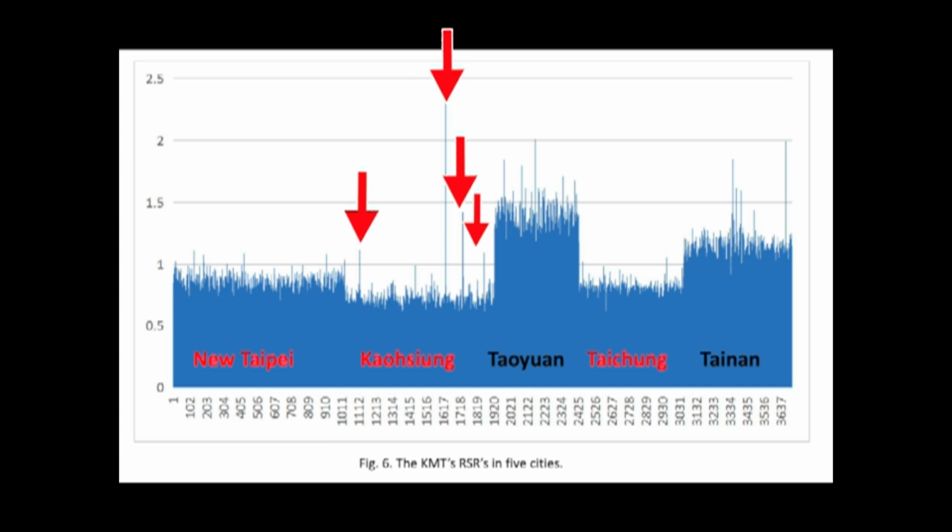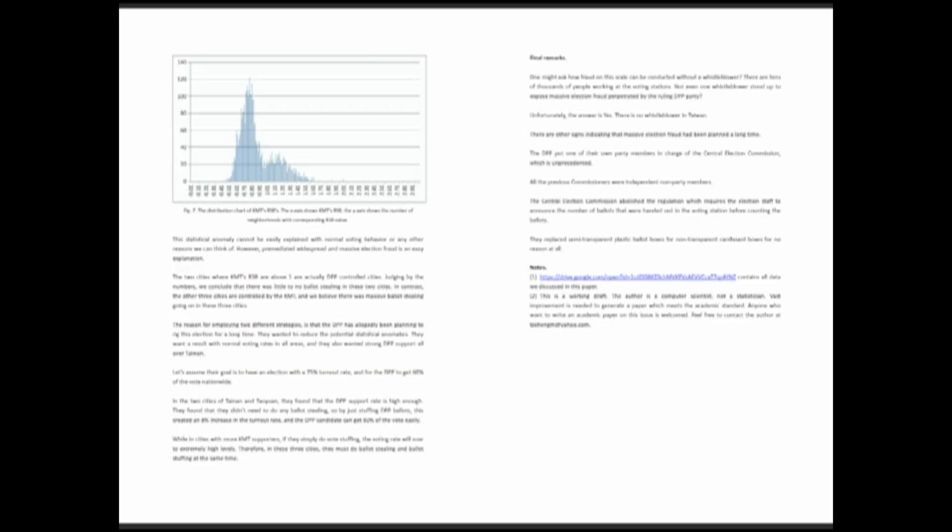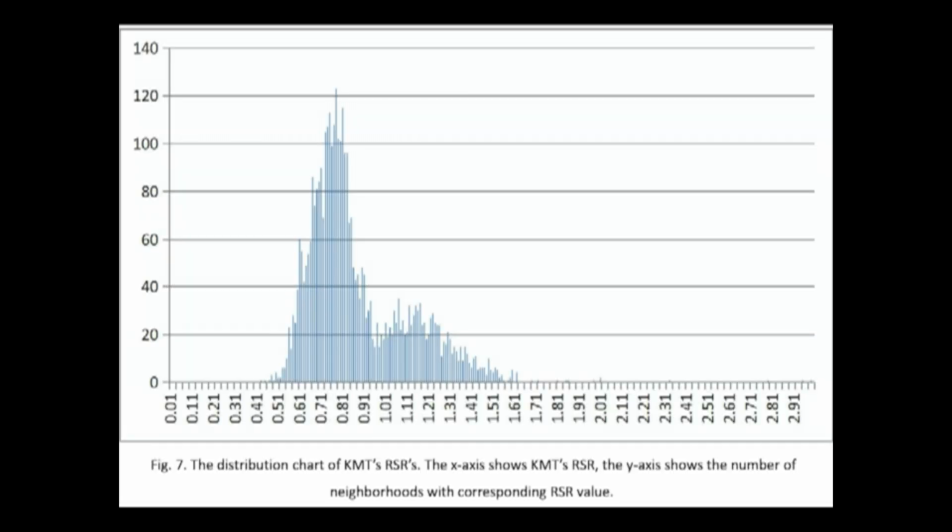Okay, these are the last 2 pages of Dr. Ma's report. You can see that there's one more graph there. So in this last graph, we can see the KMT support is on the x-axis, and on the y-axis, we can see the number of areas which have that relative support rate. So we can see basically that there are 2 peaks.